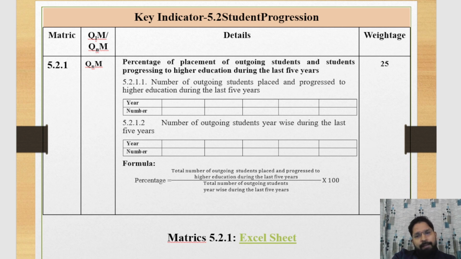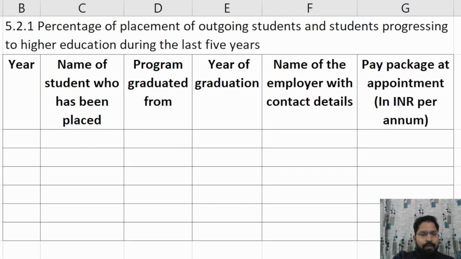Now we discuss the template of 5.2.1. This one is the template of 5.2.1. Here we mention the year, and second, the name of the student who has been placed, name of the student, program graduated from, year of graduation, name of the employer where the student was placed, and package of the student. We mention it here.